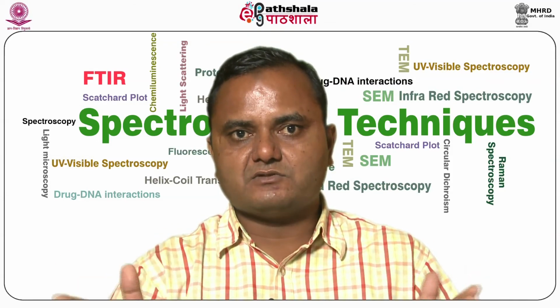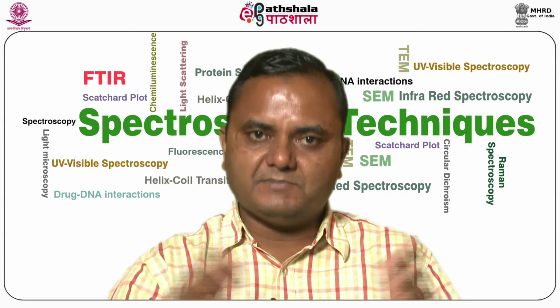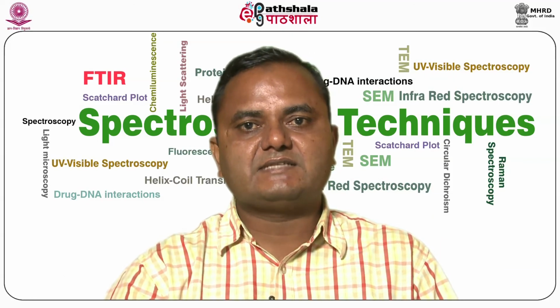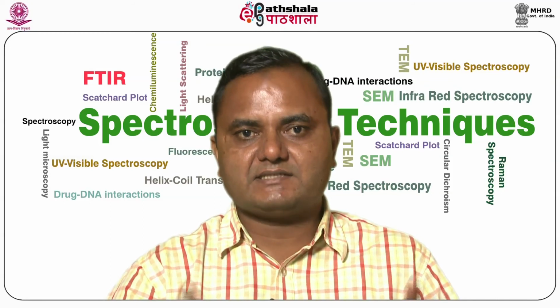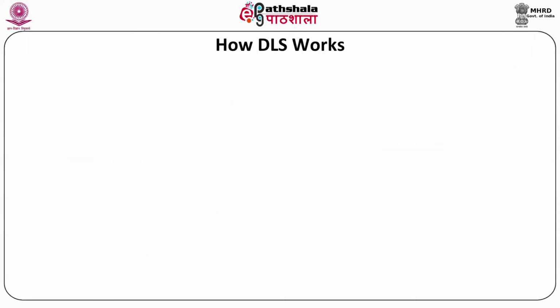So if you keep the viscosity and temperature constant, then we can measure the particle size by measuring the scattering process. Convection currents in the sample cause non-random movement, which prevents accurate size interpretation. Now we talk about how DLS actually works.